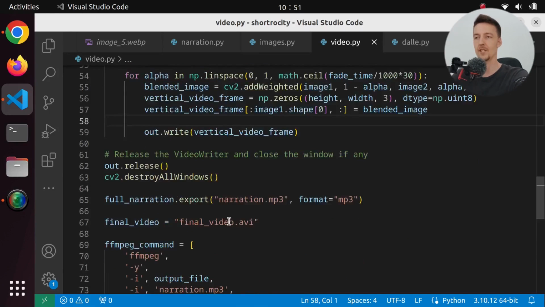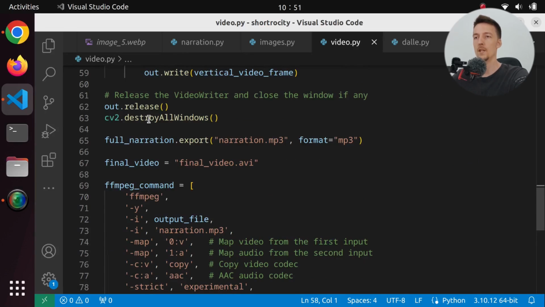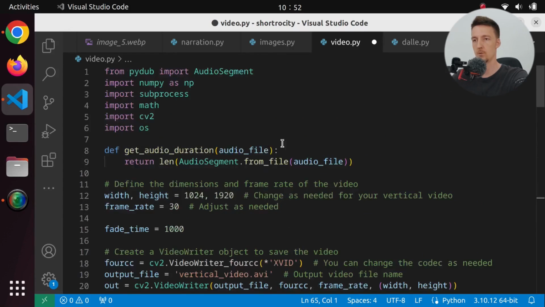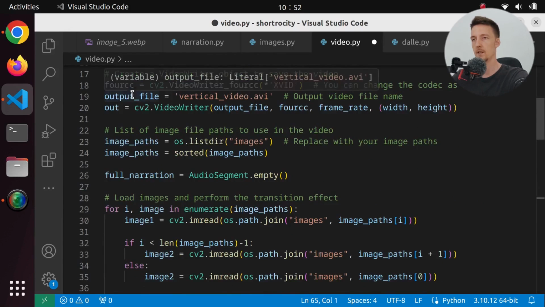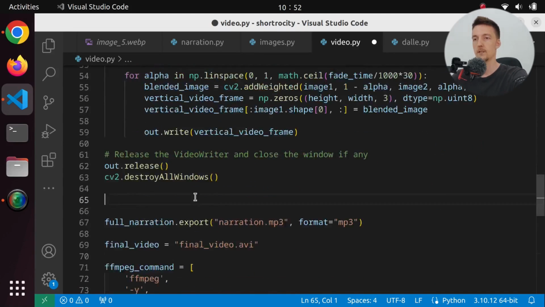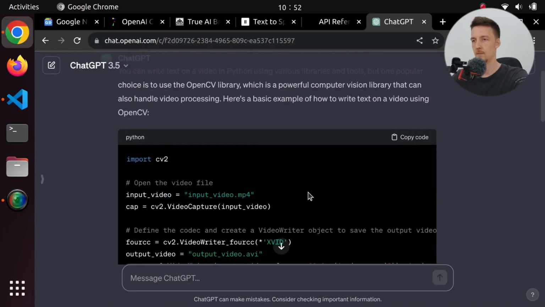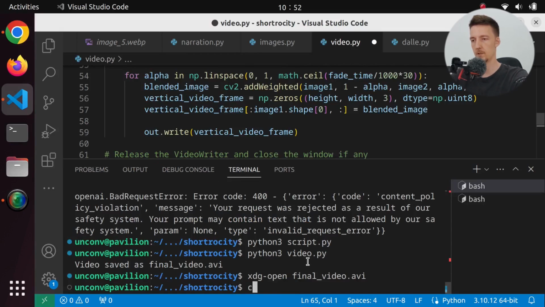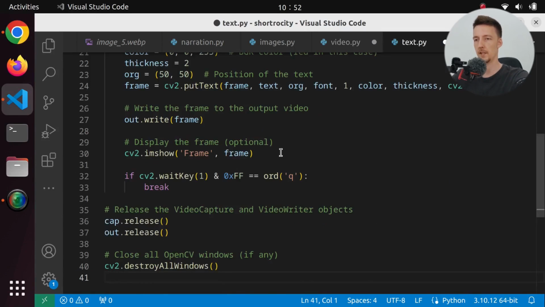So let's actually do it the other way. When we destroy all windows of CV2, we should have this output file, right? Because we up here set the output file and we pass it to this video writer already. So then we can load that saved video and then add the text to it. Let's copy this whole code and create another script. Let's call it text.py and paste this in here.